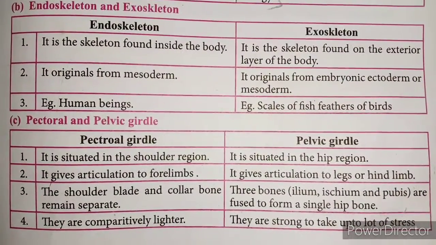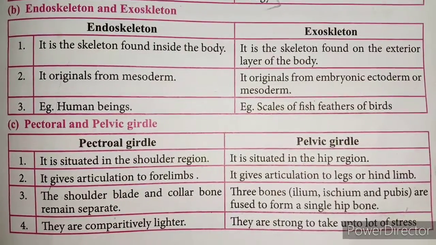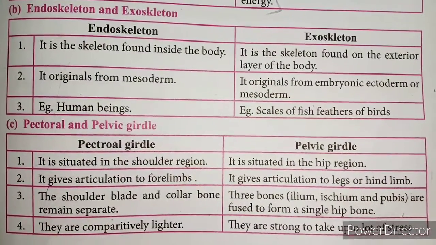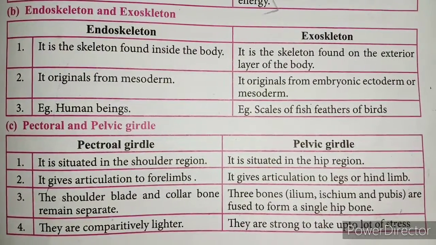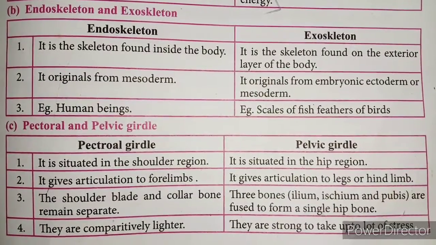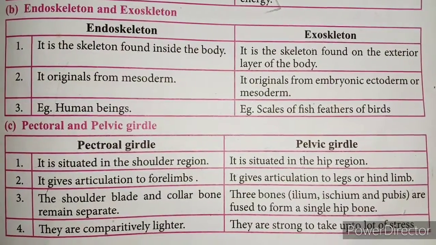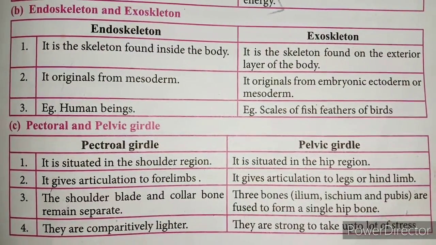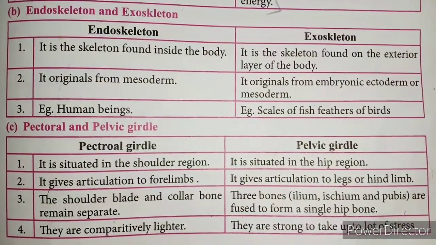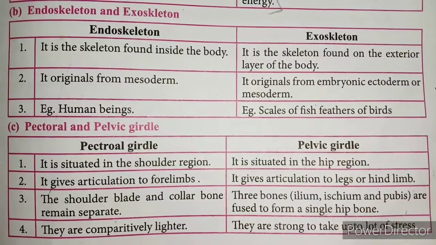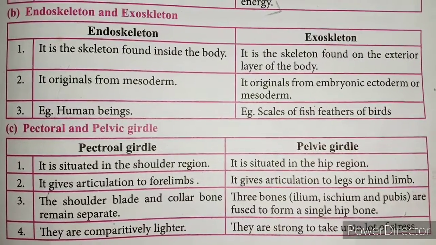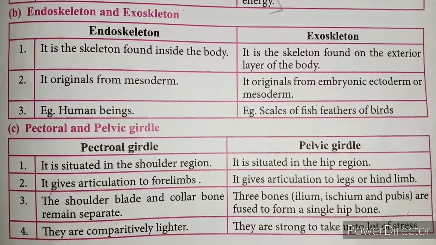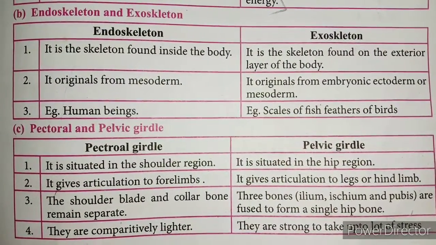Endoskeleton and exoskeleton. Endoskeleton is the skeleton found inside the body. Exoskeleton is the skeleton found on the exterior layer of the body. Endoskeleton originates from mesoderm. Exoskeleton originates from embryonic ectoderm or mesoderm. Example for endoskeleton: human beings. Example for exoskeleton: scales of fish, feathers of birds.